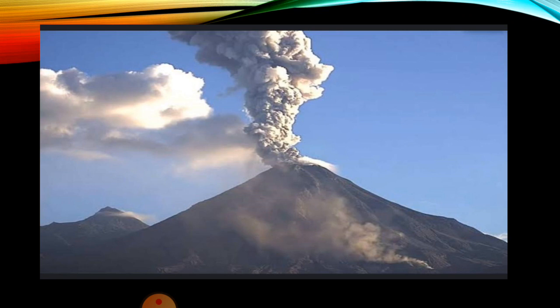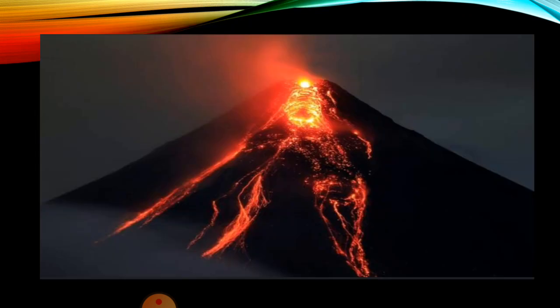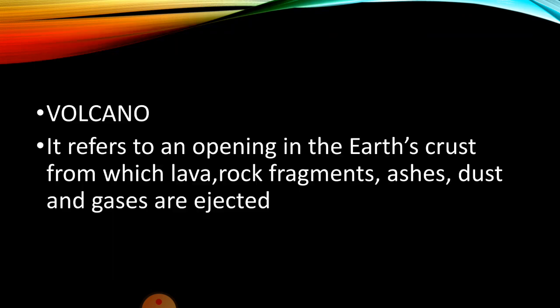See, this is a picture of a volcano. This one is an active volcano. Volcano refers to an opening in the earth's crust, from which molten lava, rock fragments, ashes, dust and gases are ejected from below the earth's surface.